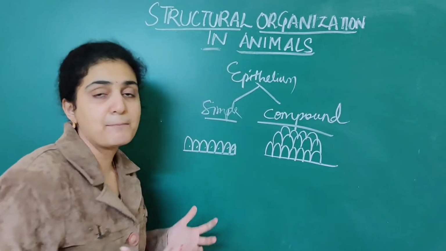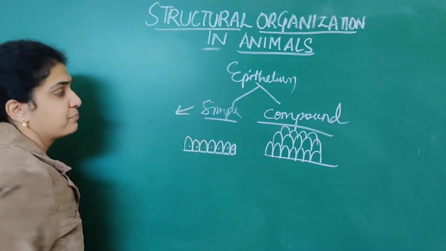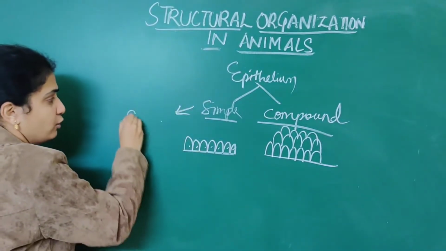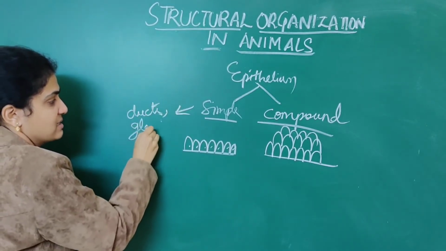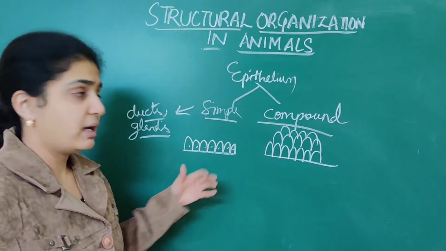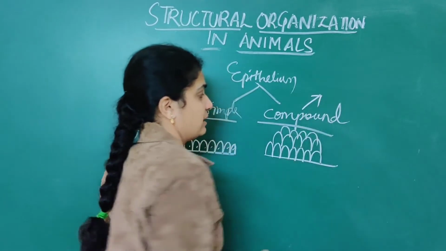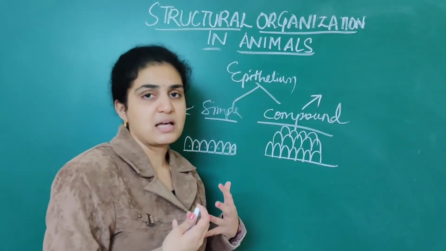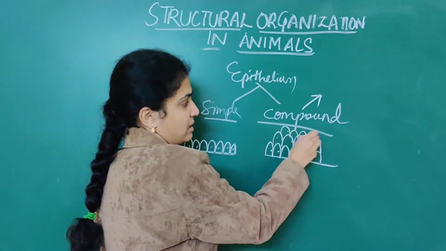What are the examples of this simple and compound epithelium? Simple epithelium, the main example which we give is numerous ducts as well as numerous glands. Everything is lined by this simple epithelium itself. When it comes to compound epithelium, mainly numerous layers are present, and they are covered by nucleus.